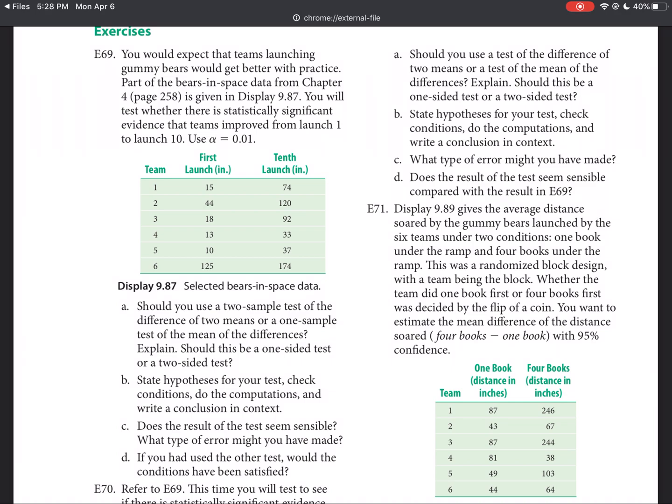But that doesn't mean that this test fails. Randomness is done to eliminate a variable. We're actually not wanting to eliminate that variable. We're trying to specifically see if there is improvement here. So even though this might not necessarily carry over to a larger population of people, at least with these 6 teams, we can judge it to see if they have shown some sort of signs of improvement.